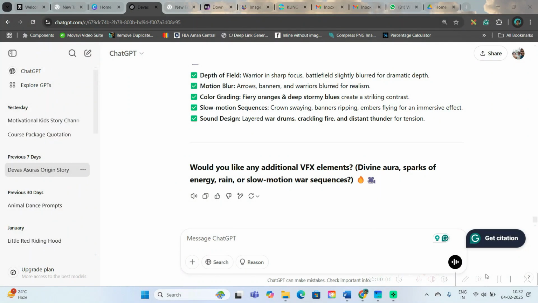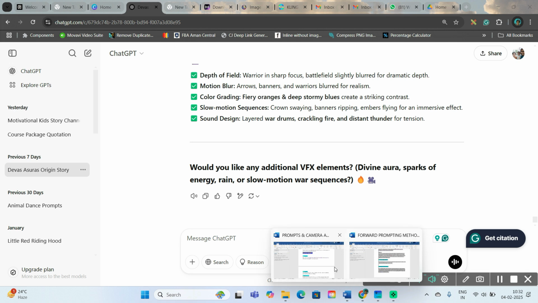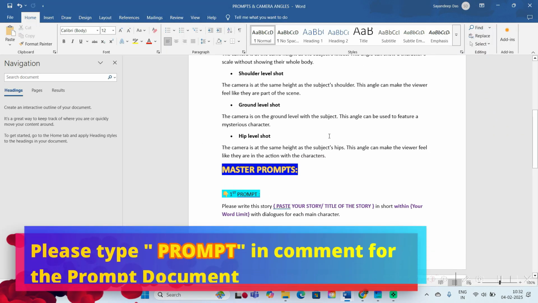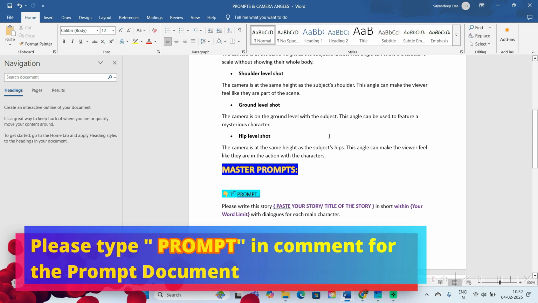The first part, we are going to create the story with dialogues. For this, I'm going to take the first prompt. If you want this prompt document which has got everything starting from the camera angles to motion types and the master prompts, please type "prompt" in the comment section so that I can send it across.